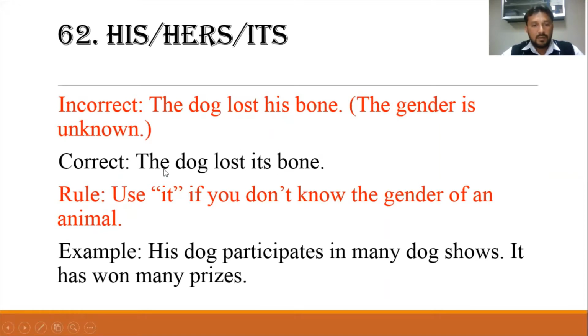Here we don't know whether the dog is male or female. So, his dog participates in many dog shows. It has won many prizes. So here for the dog we use it rather than he or she.